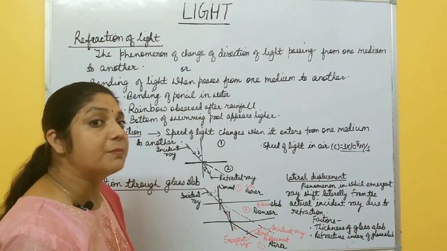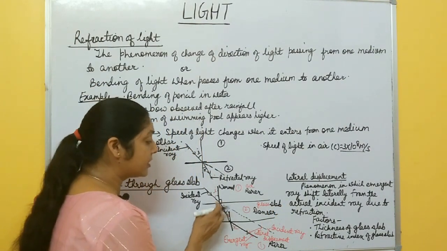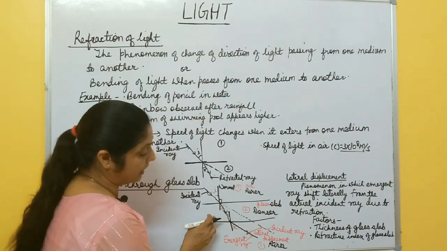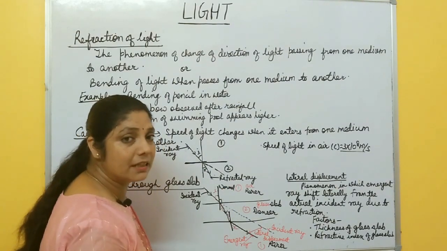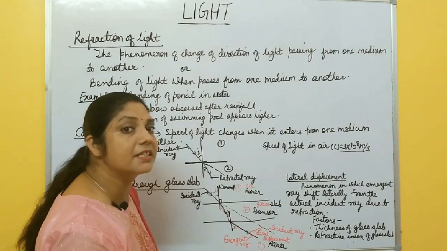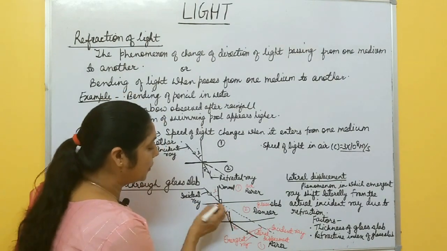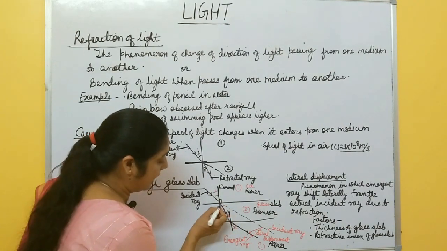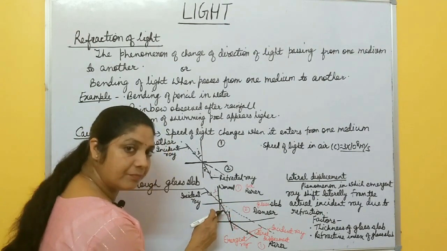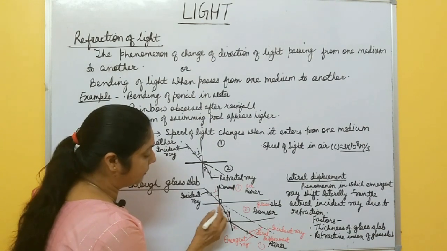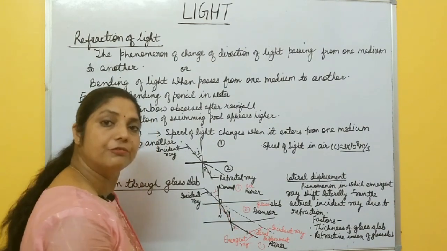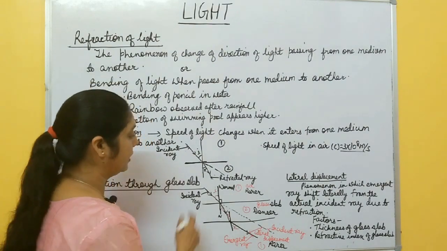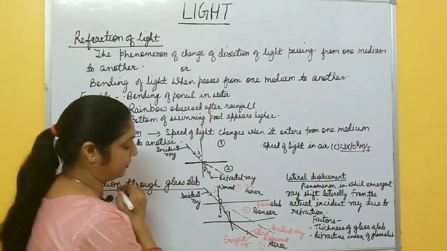Now the speed of light changes when it enters from air to glass slab. Inside the glass slab, it is denser medium, its density is more, it means the speed decreases. So instead of going like this one, it bends towards the normal, and this is the angle of refraction R1. Angle between this normal and refracted ray is called angle of refraction, okay? This one, this is angle of refraction.